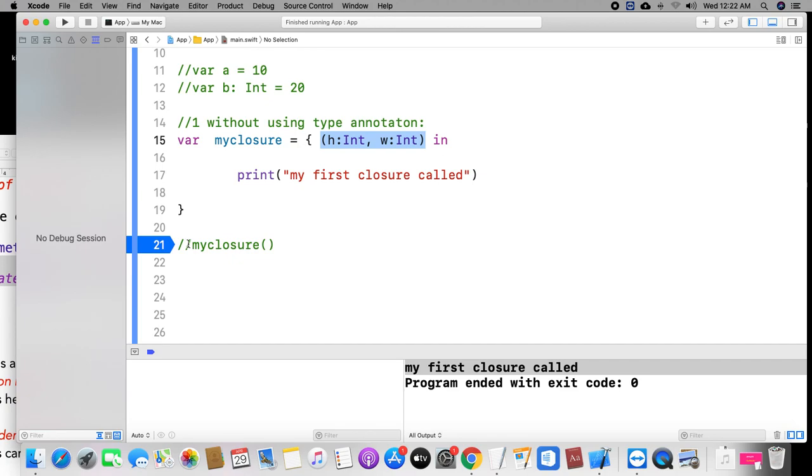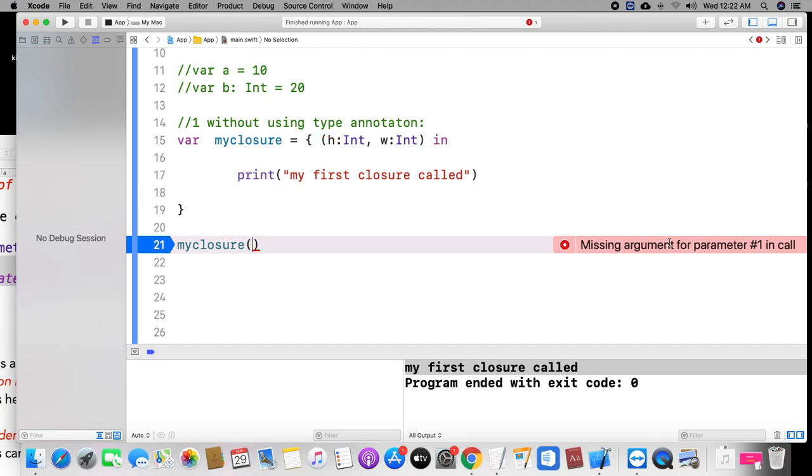Now I would like to call this closure, but it is expecting two parameters. We declared two parameters, right? So we need to pass the two parameters. That is the reason it is showing the error. I am passing 10 and 20. But don't give it like a function like this. If you give it like this, it will not be accepted. You can pass directly.